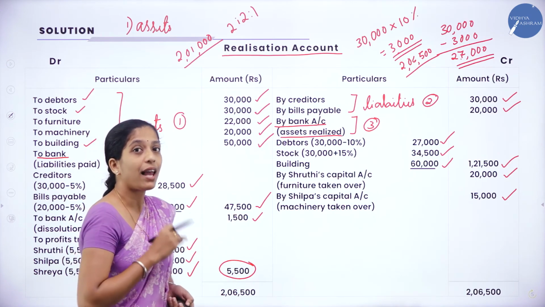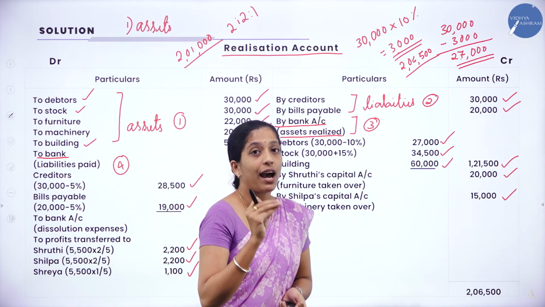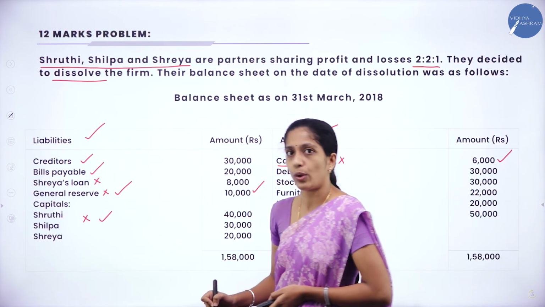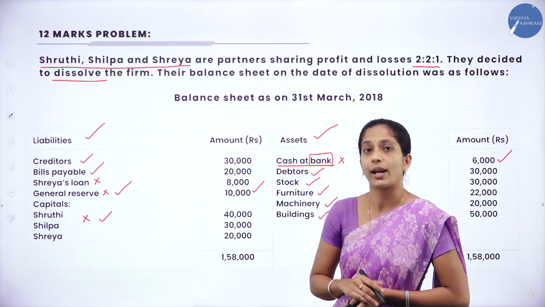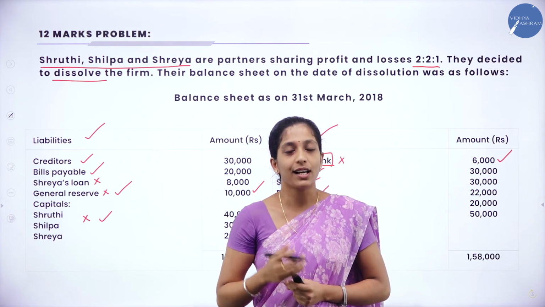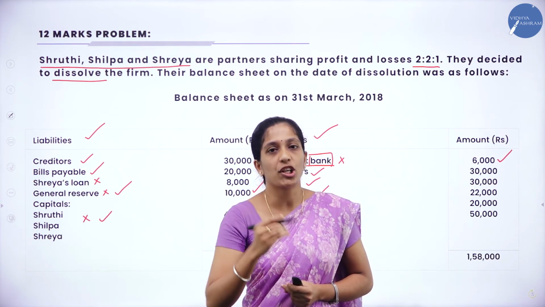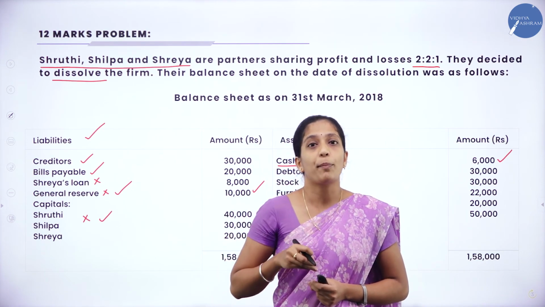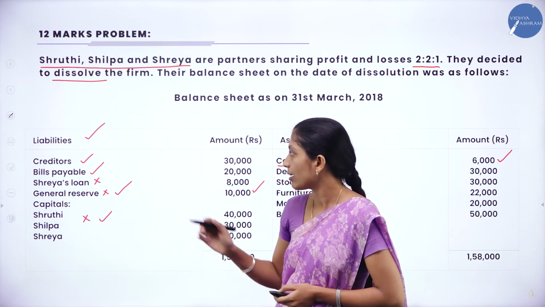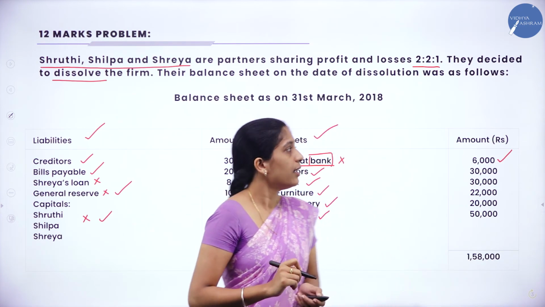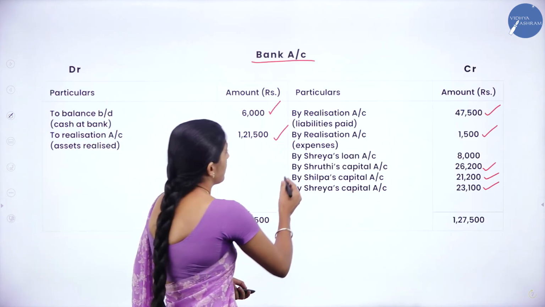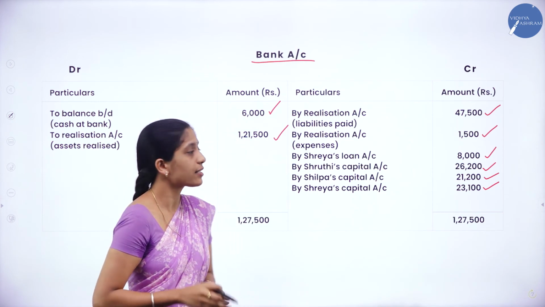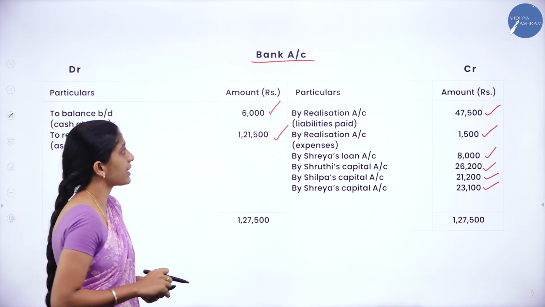Now go through the balance sheet. We have left a transaction. We have left Shreya's loan account, right? In the liability side, we are having Shreya's loan account. So how do you record Shreya's loan account? In the sense, we have to pay her loan, right? So what is the journal entry when we pay Shreya's loan? Shreya's loan account debit to bank account, right? So how do you record in your bank account? By Shreya's loan account, how much? That is 8,000. Now go through the bank account. Yes, by Shreya's loan account, and the amount is 8,000, and we have paid Shreya's loan. Now we are done with recording all the transactions in our bank account.